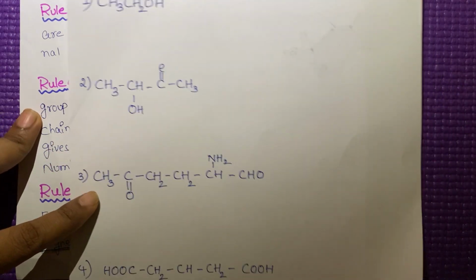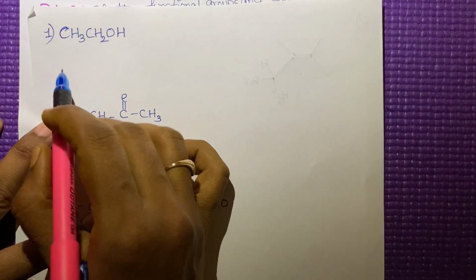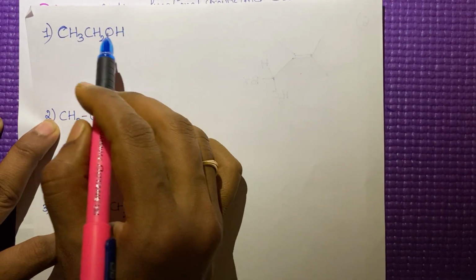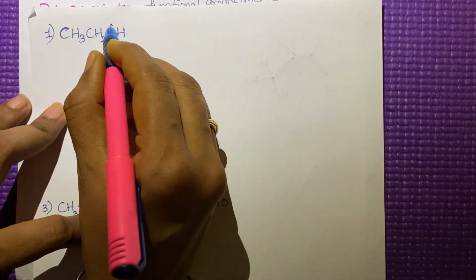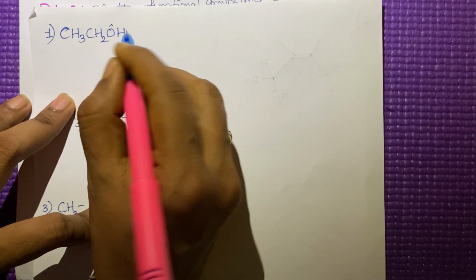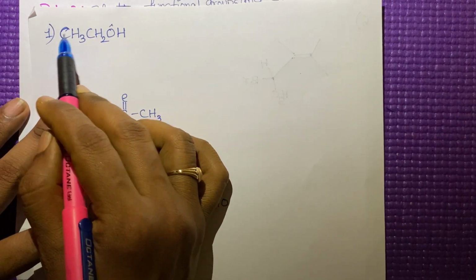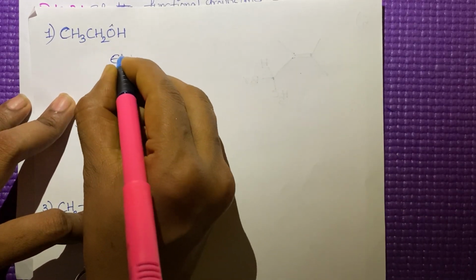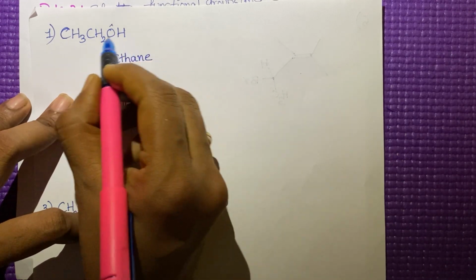See here, we'll start with a simple example, CH3CH2OH. Here, what is the functional group? OH is the functional group here. OH, alcoholic group. Then how many carbons are there in the parent chain? Only 2. So meth, eth, ethane, right? What is the functional group here?